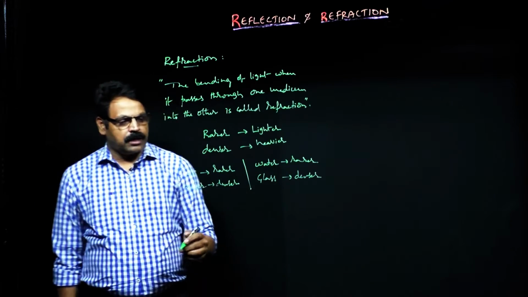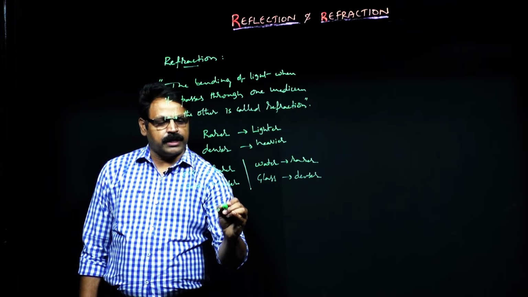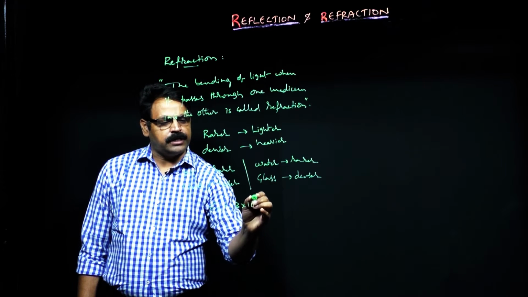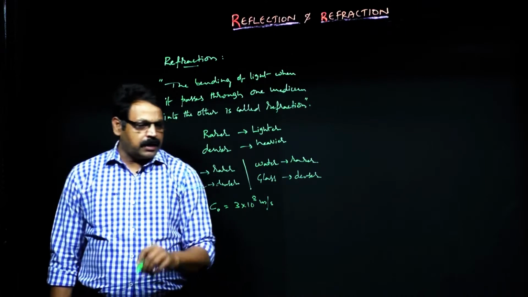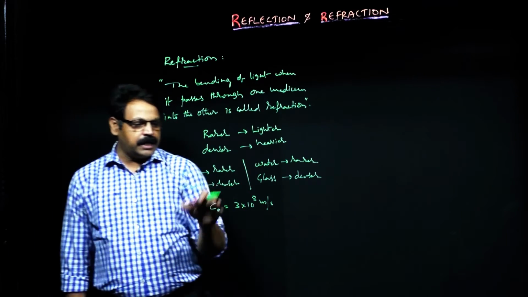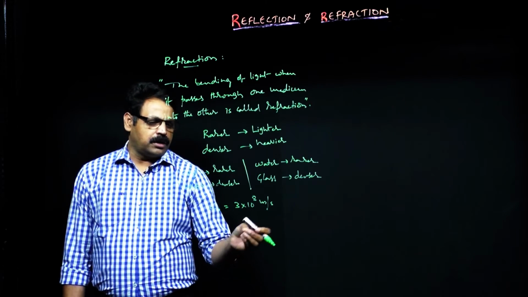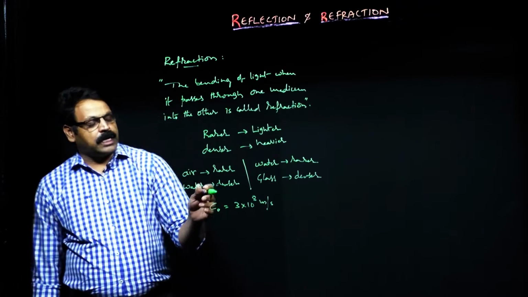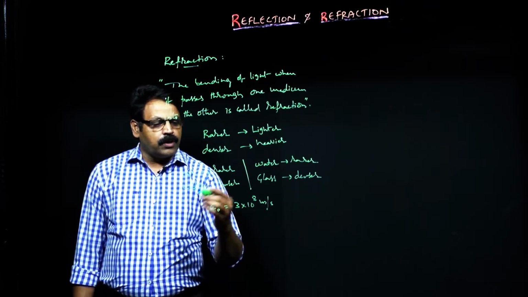So we know that light travels in the vacuum. So the velocity of light, or speed of light, in vacuum or air is given by 3 into 10 power 8 meter per second. This is the standard value to remember. The rarer media are air and vacuum, and very slight variation will be there in the velocity of light. But when it enters from air into any other medium like water, glass and all, velocity decreases.